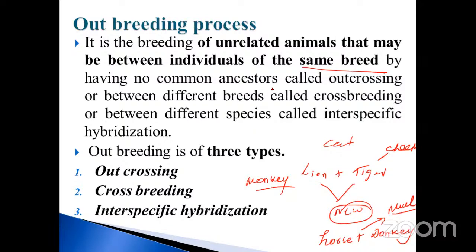No common ancestor, it is called outcrossing. The initial stage is the ancestor. Ancestor means the first, like father or mother, imagine, going back millions of years. Okay, it happens, meaning it is the correct way. Suppose it is not there, there is no ancestor, what is that? That is called outcrossing. Between different breeds is called crossbreeding. Crossbreeding means what?